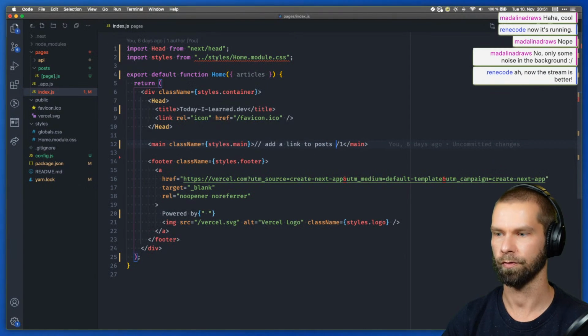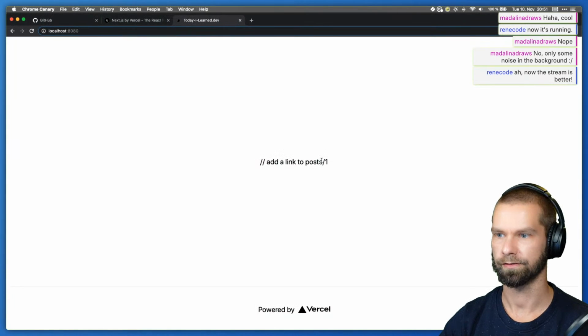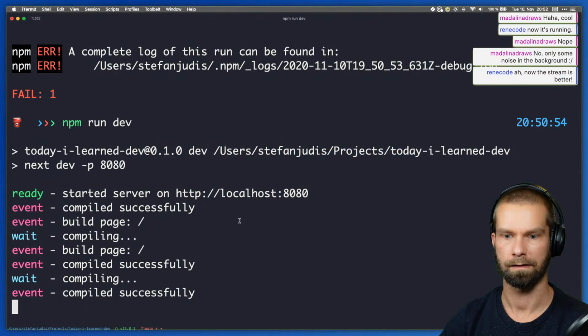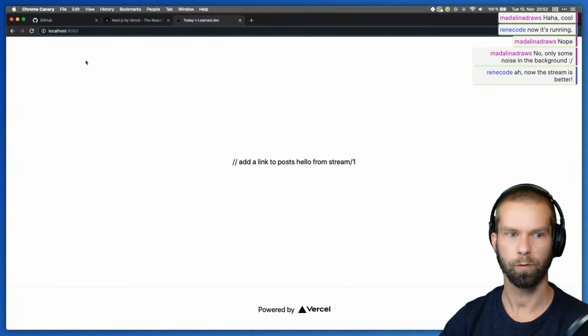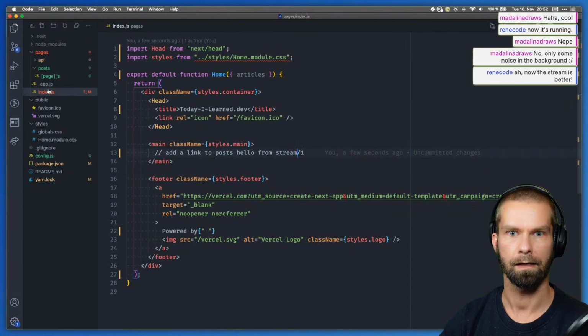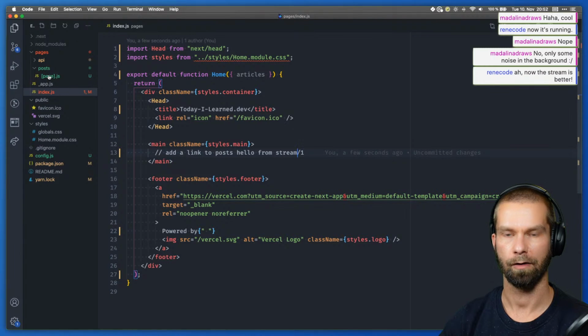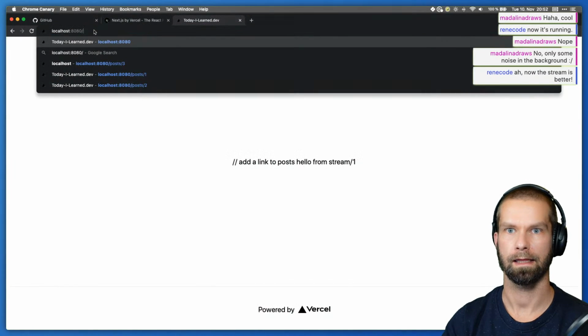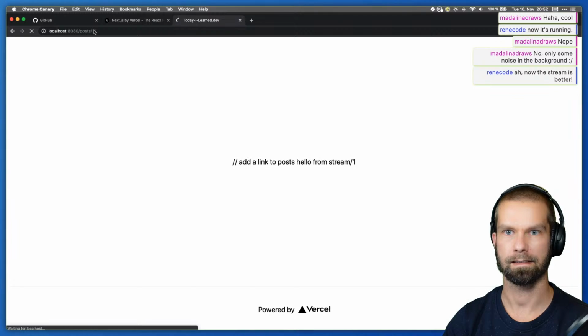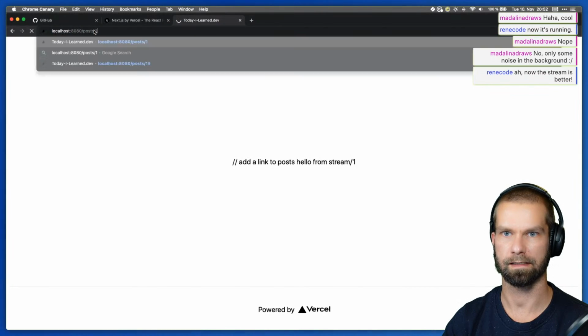When we change hello from stream here, we should be able to see that live updating. Here we go. And then we implemented a posts route, which had an index, and this was showing different RSS feeds.